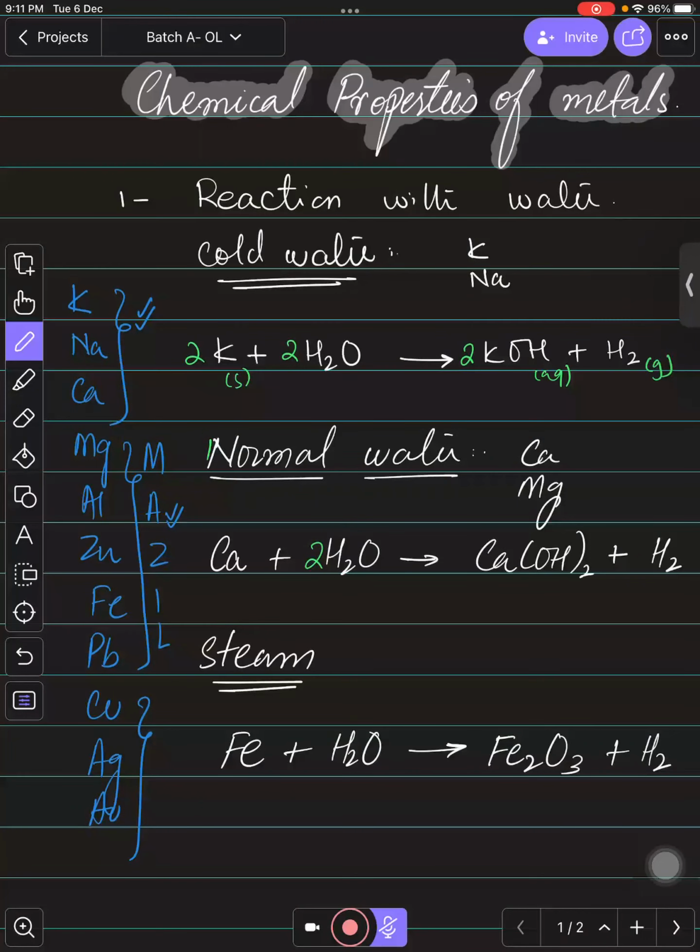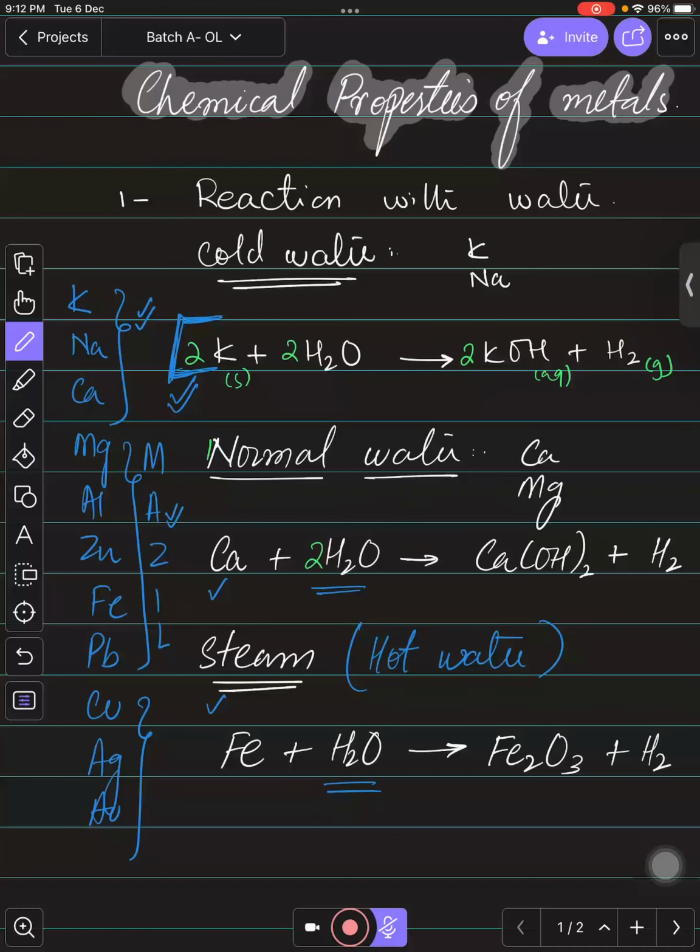Is that clear? Yes, sir. This is a major part of our syllabus, so you need to keep remember this equation. ये equation आपने याद रखनी है, बहुत effectively आपने याद रखनी है। और इन दोनों equations के लिए आपने सिर्फ ये याद रखना है कि calcium can even react with a normal water and cold water, but the rest of are going to react with the steams. इसका equation याद रखने की जरूरत नहीं है, but आपको बस ये याद रखना है कि they can react, but they can react with hot water, right? Steam means you can even say that hot water, right bachcho?